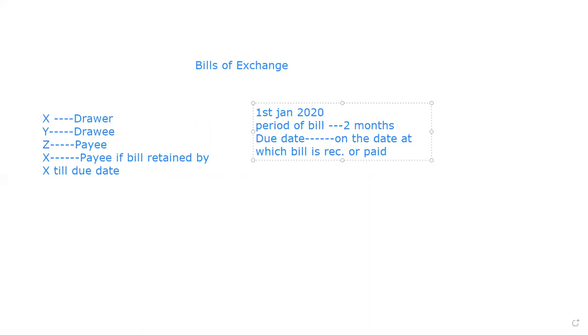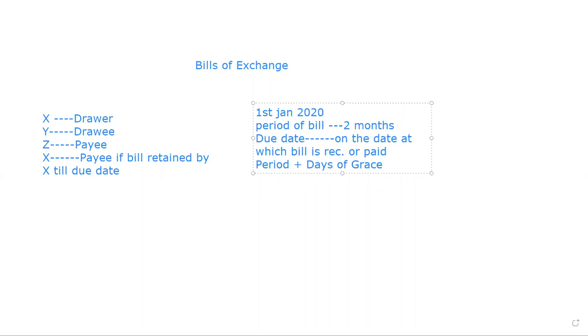So the due date is always calculated on the basis of the period plus days of grace. Period plus days of grace.